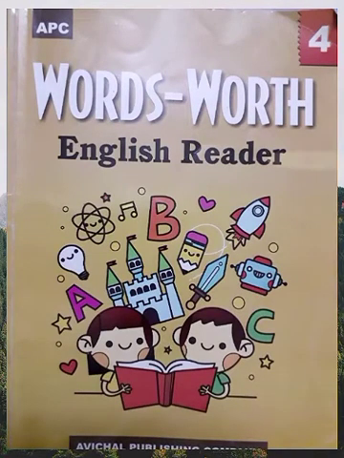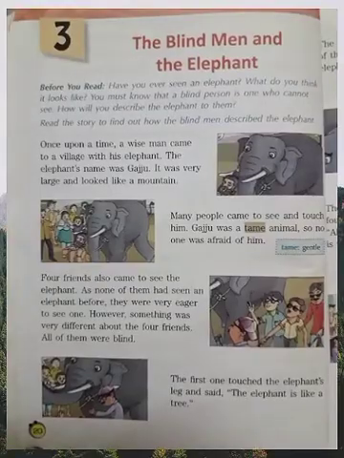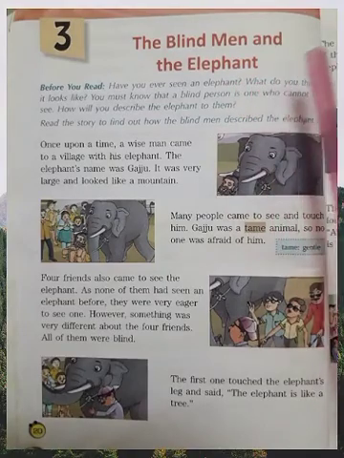We have done 3 chapters earlier, so let us start the next chapter. I hope you must have seen that. Now this is the third chapter, The Blind Man and the Elephant.